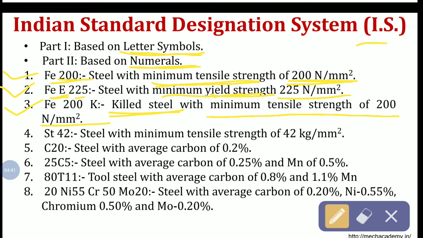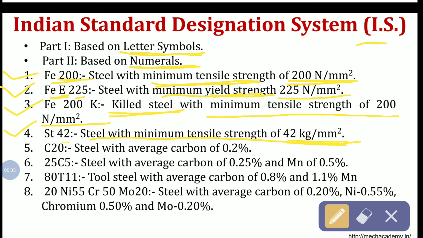Next, the fourth one is ST42. ST42 means what? ST means steel with a minimum tensile strength of 42 kg per mm square. The symbol ST is used when tensile strength is in kg per mm square.